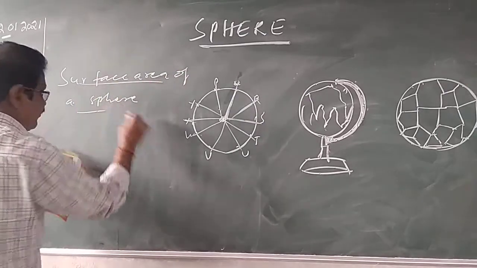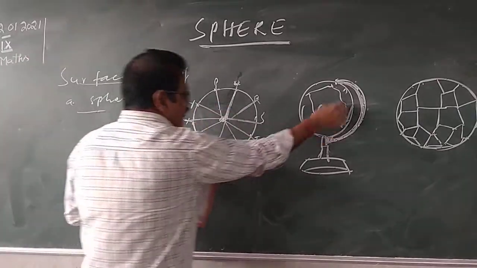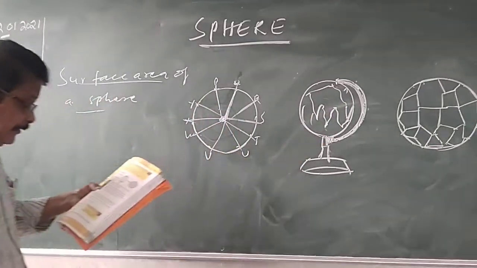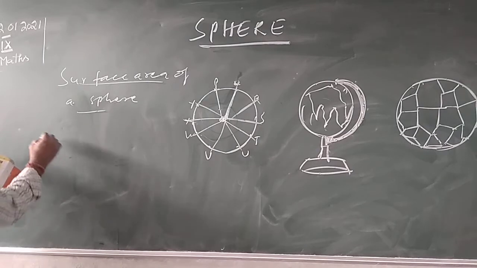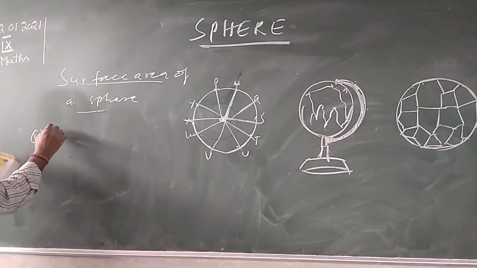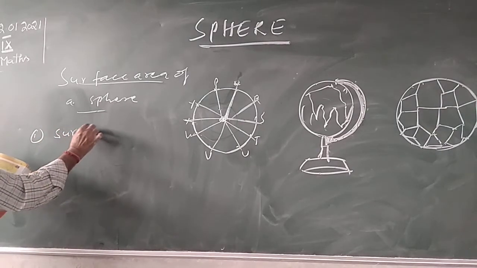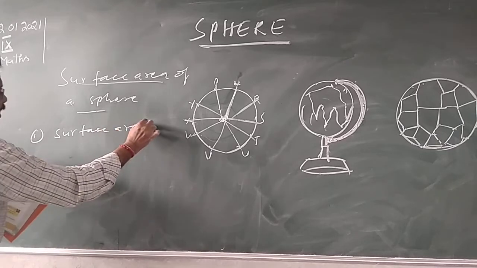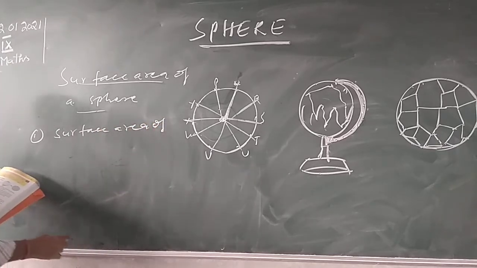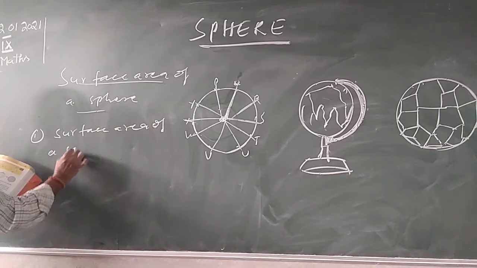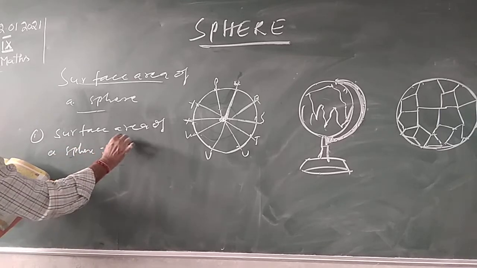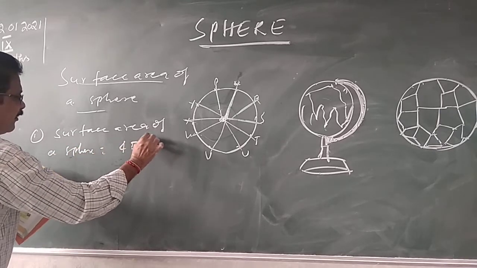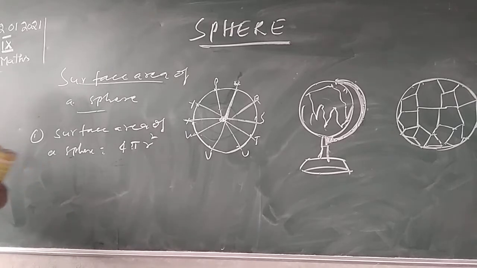Surface area means the plane covering. The surface area of a sphere is equal to 4 pi r square. The surface area of a sphere formula is 4 pi r square.